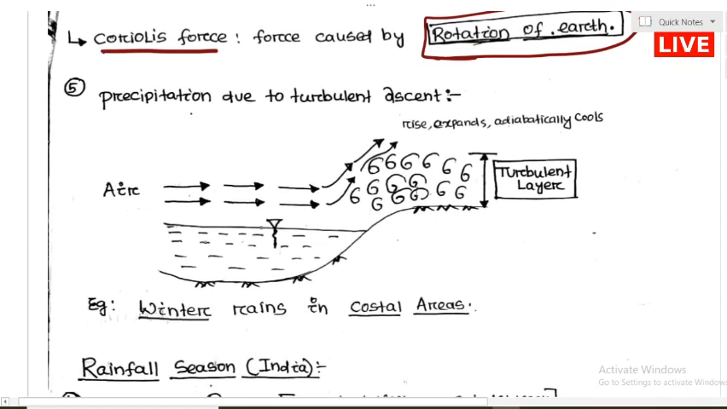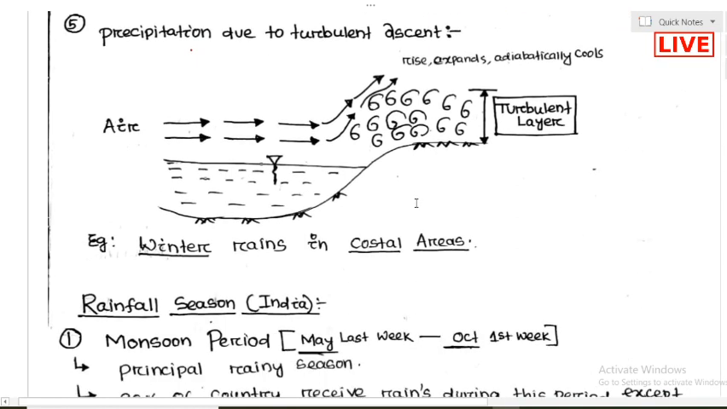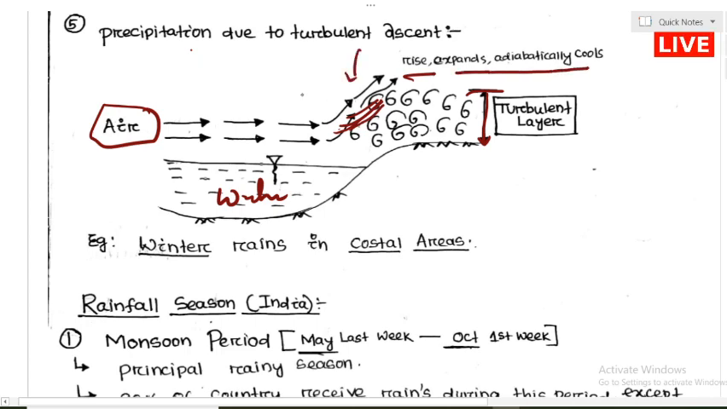The last one is called precipitation due to turbulent ascent. Here there is a water body over which moist air is flowing, and there is a turbulent layer of some thickness. When the air mass rises, it strikes this turbulent layer, rises again, expands, cools adiabatically, and precipitates. This type of precipitation is called precipitation due to turbulent ascent.